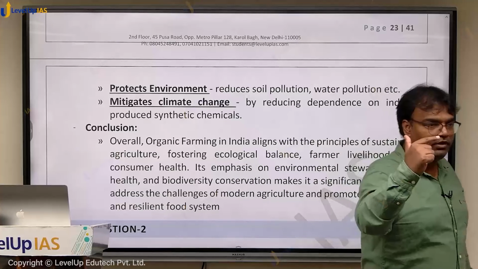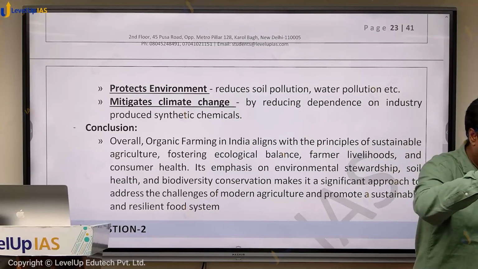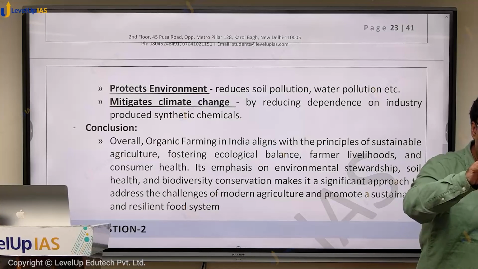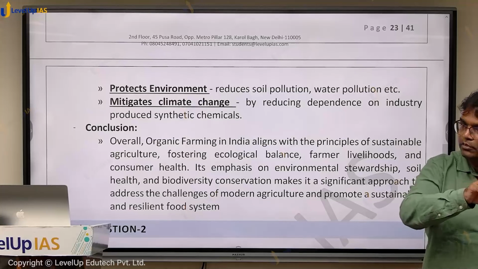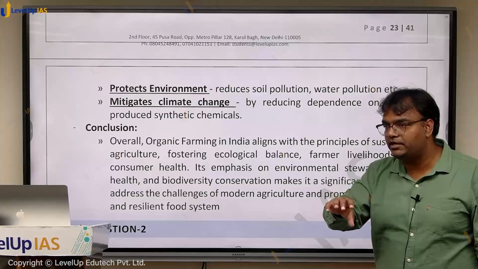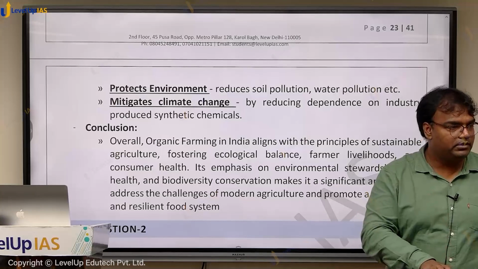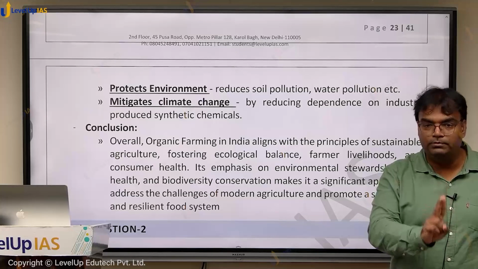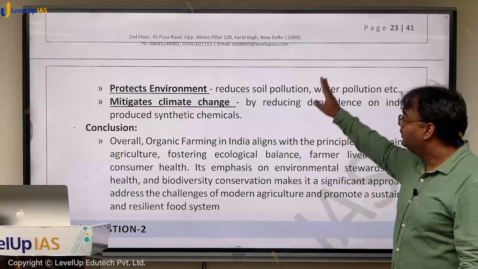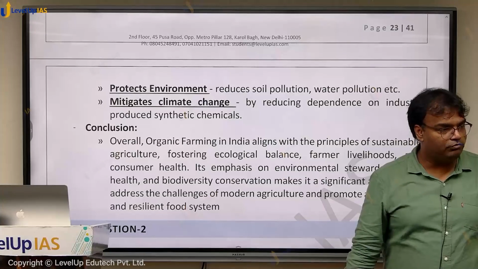So what is organic farming? We'll be able to define it. What are its key features in terms of input, in terms of dealing with problems like insects, pests, etc. And then talking about advantages. Yield भी ज्यादा हो सकता है, input cost भी कम हो सकता है, other limitations can also be taken care of by organic farming.